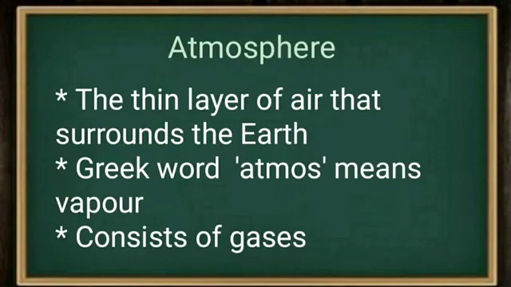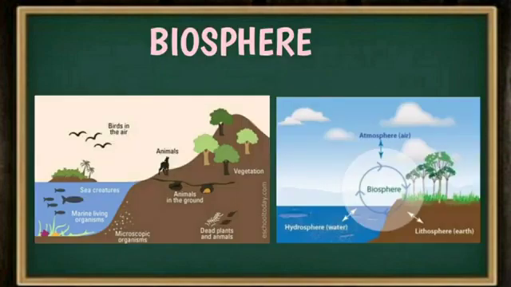The fourth one is the biosphere. The biosphere means all the living things on the earth, in the atmosphere and in the hydrosphere. It is nothing but the realm of life. The Greek word bios means life.